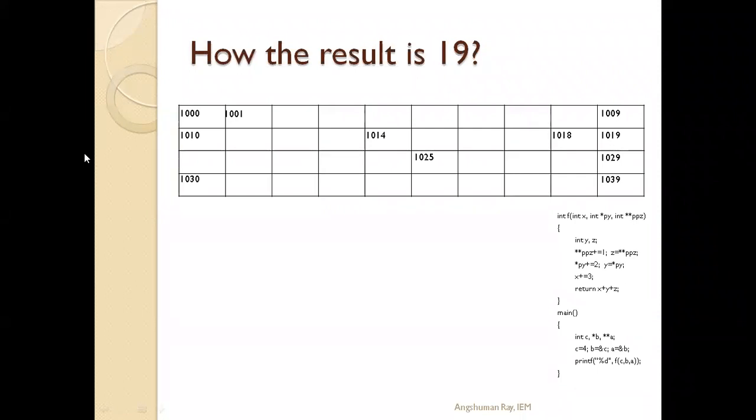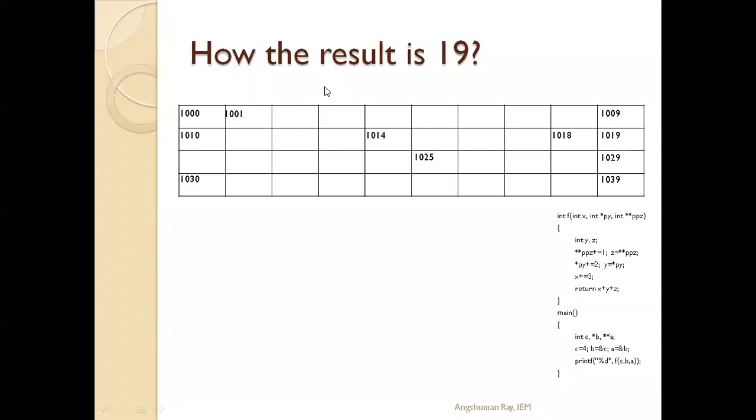Here I have shown a table structure which basically describes the memory structure we are working on when we are running or executing a program. Whatever memory we are using, I have tried to show that memory structure in this table. In the main program, the first line is int c, star b, double star a.